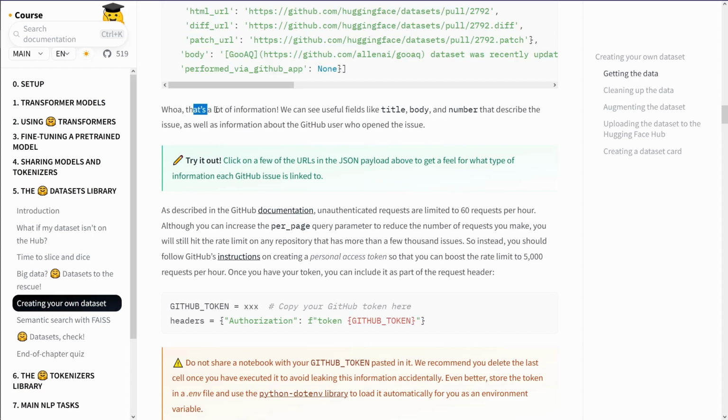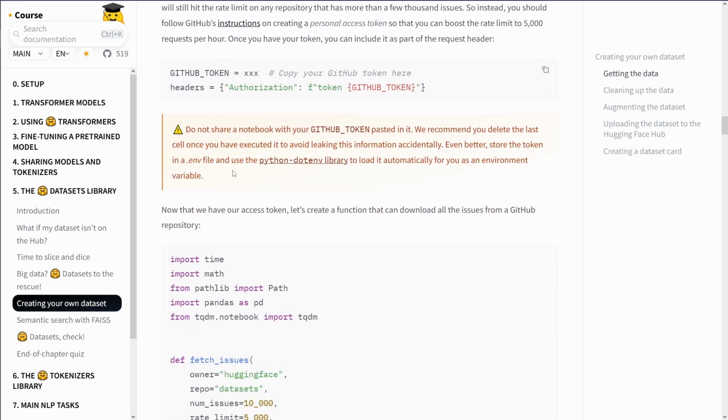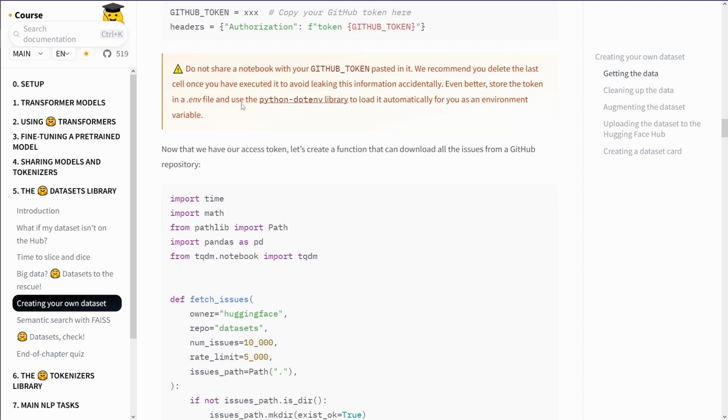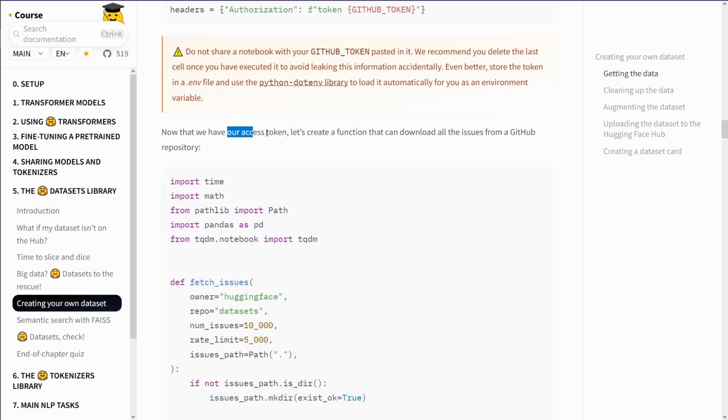What do we do with it? Great, a lot of information. I agree with this thing. Title, body, describe the issue. Click a few of the URLs in the JSON payload above to get a feel for what type of information is linked to. Your GitHub token, yes, if you operate on your GitHub. Let's create a function that can download all the issues from a GitHub repository.